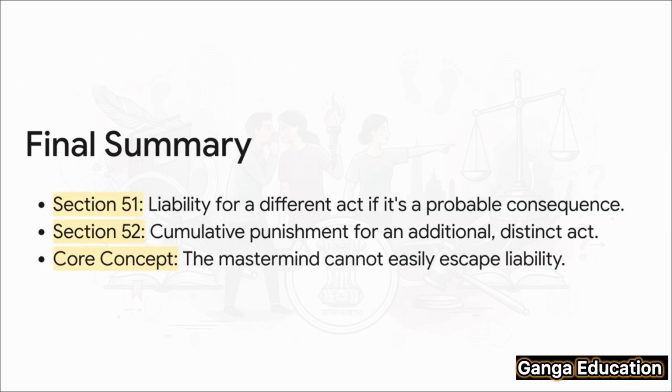So, to quickly summarize our discussion, Section 51 establishes liability for a different act based on probable consequence. Section 52 provides for cumulative punishment for an additional act based on the abettor's knowledge, and the core concept of both is that the mastermind, the abettor, cannot easily escape the grip of the law.